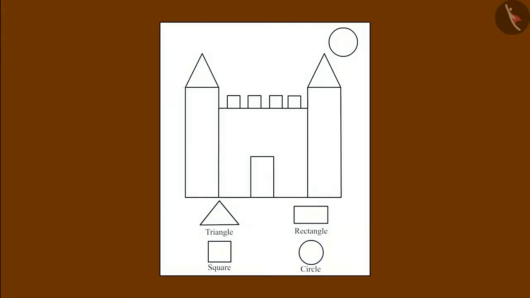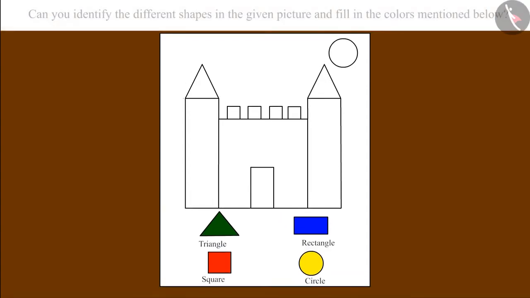Chotu and Pinky have been given a picture which is made of different shapes. And they have to identify the shapes in that picture and fill them with different colors, such as yellow color in circle, blue color in rectangle, red color in square, and green color in triangle. So children, now all the circles in this picture have to be filled with yellow color.